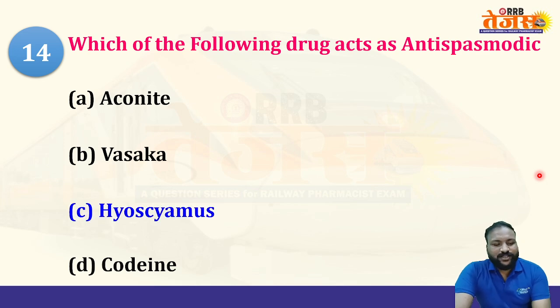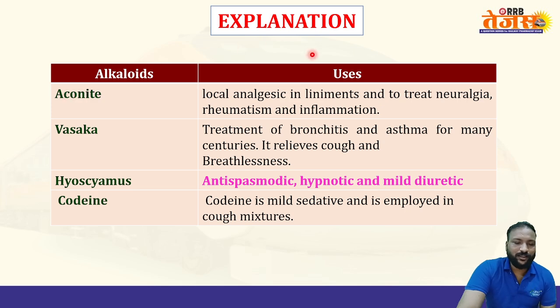Let us check the right answer. Option C is correct, Hyoscyamus niger. These are all groups of alkaloids, but Hyoscyamus is the only drug having antispasmodic, hypnotic, and mild diuretic action. Aconite is a local analgesic in liniments to treat neuralgia, rheumatism, and inflammation, and vasaka has been used for many centuries for bronchitis and asthma, relieving cough and breathlessness.